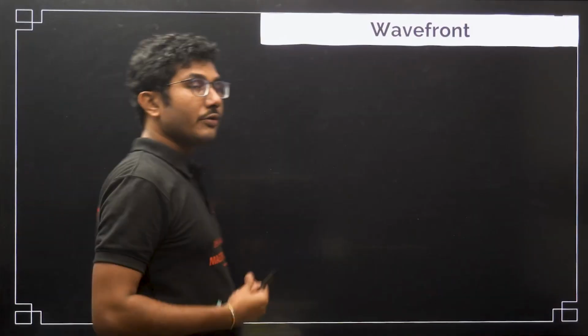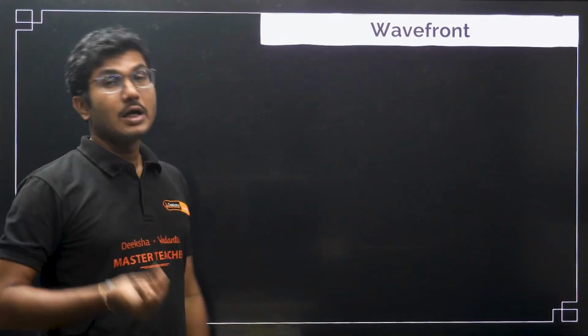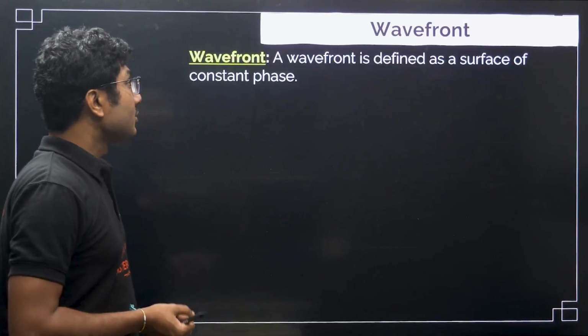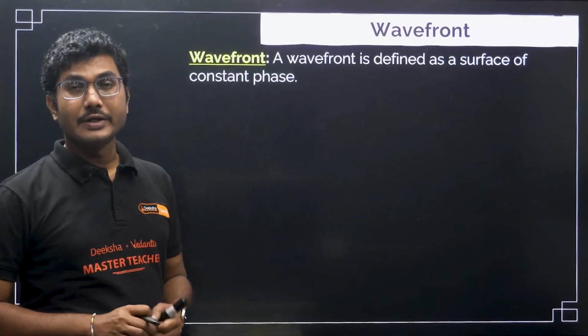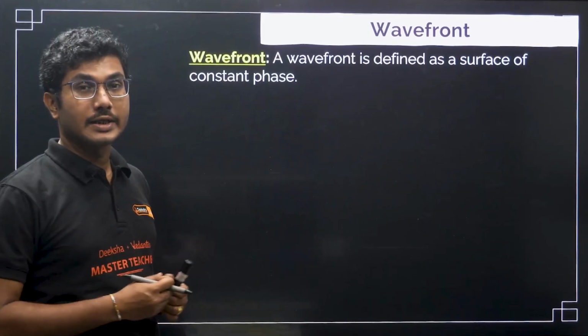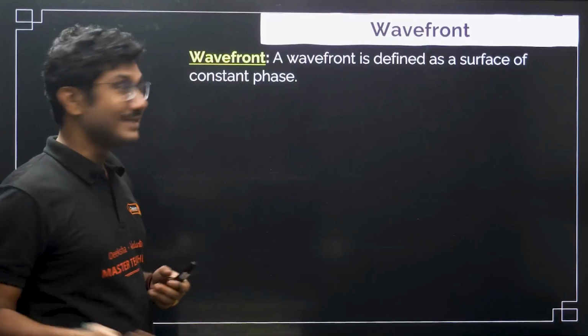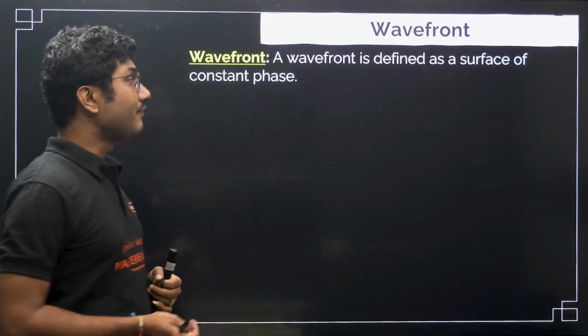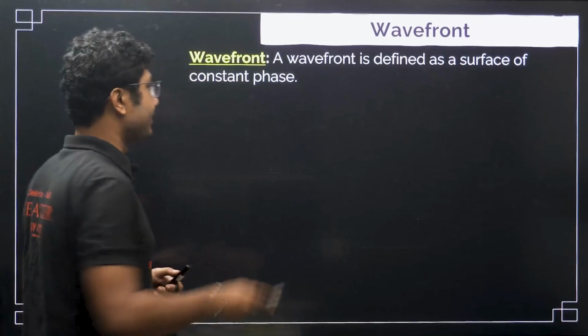First we will look into the definition of wavefront, a very popular topic nowadays among the teachers. So first, what is a wavefront? Understand the definition of wavefront, and it will help you a lot in understanding and answering questions in your board exam as well as KCET exam. A wavefront is defined as the surface of constant phase.